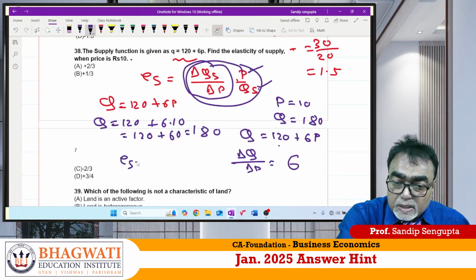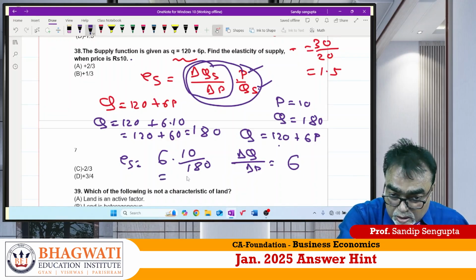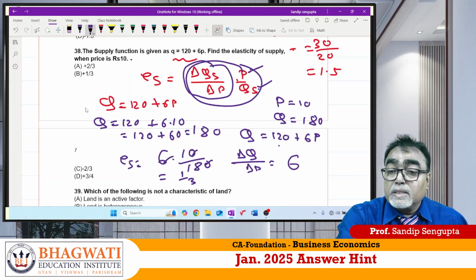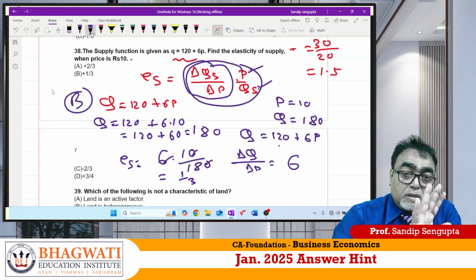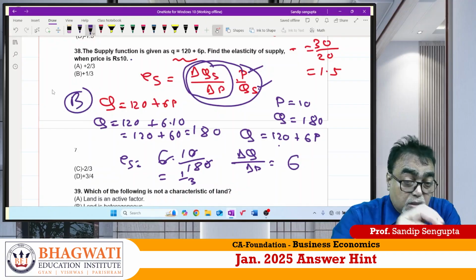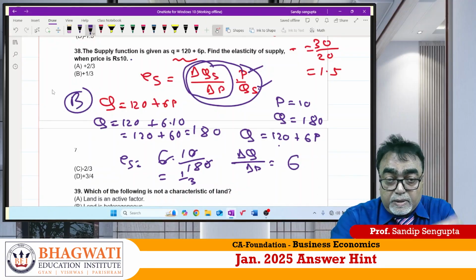So my ES is what? 6 into 10 by 180. By calculating it should come to 1 by 3. Correct? Answer is B for Bangalore. Those who could not understand, pause it, rewind it and take this answer better.